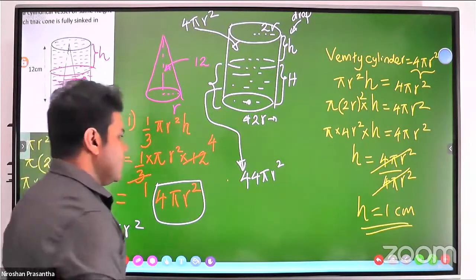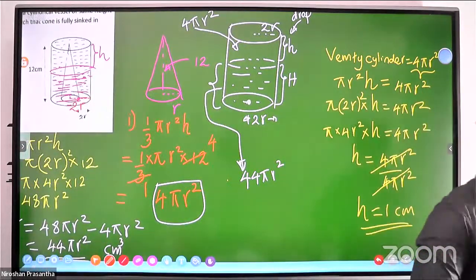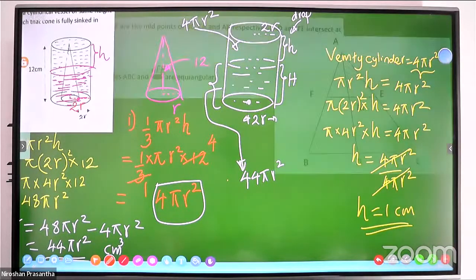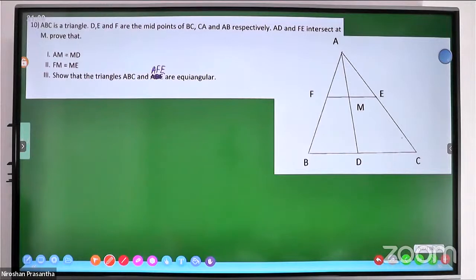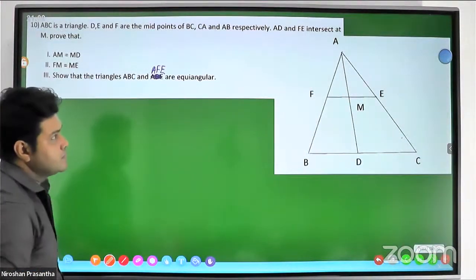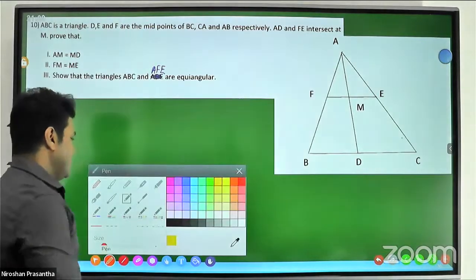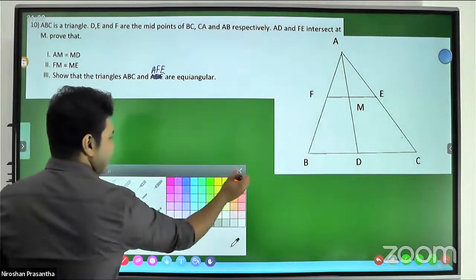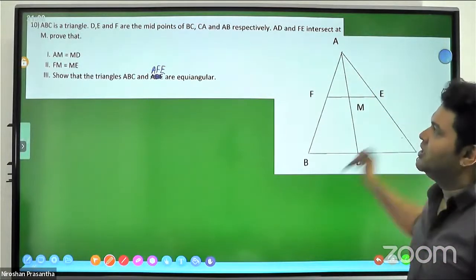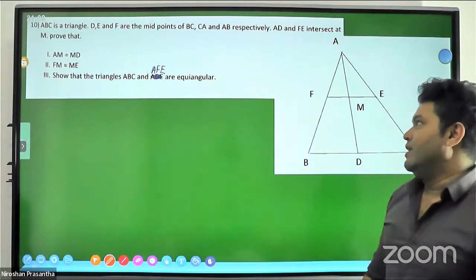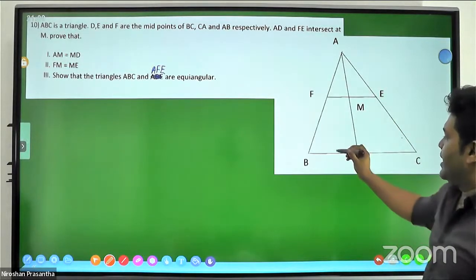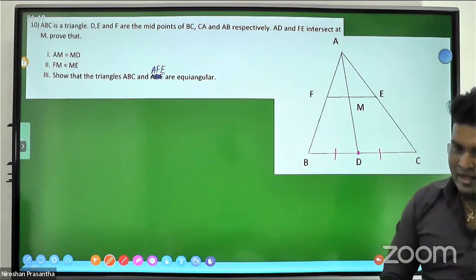Ready? Next, we will come to the new problem. Right, ABC is a triangle. We can see it. Check whether it's a triangle or not. Yes, definitely a triangle, ABC triangle. D, E, and F are the midpoints. D, we have to indicate the midpoint, right?